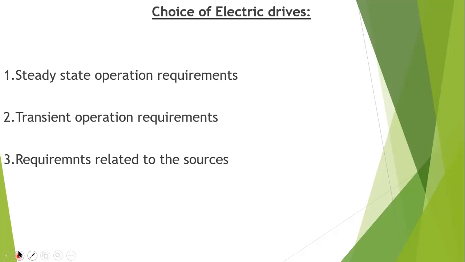The second one is speed regulation, which also can be analyzed. Next, speed range: what is the range, is it above or below? Efficiency also is a main thing, and duty cycle also we have to consider. And quadrants of operation: whether four quadrant operation is required, or two quadrant, or single quadrant operation, we have to choose. And speed fluctuations, if there are any for any increase of load, and the ratings are the main important characteristics we have to observe in the steady state operation requirements.